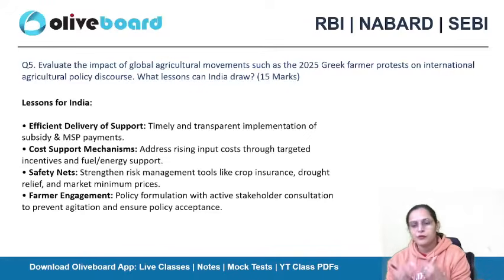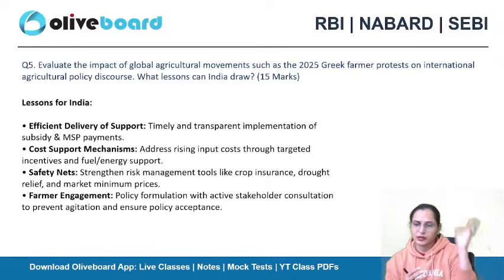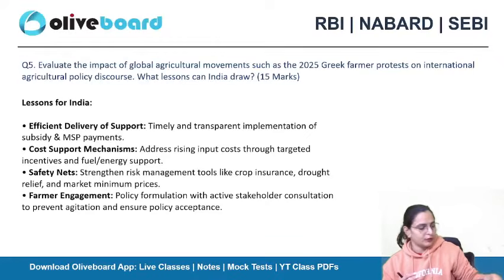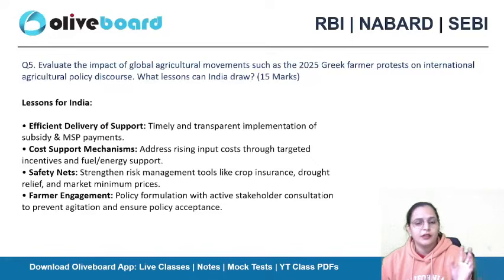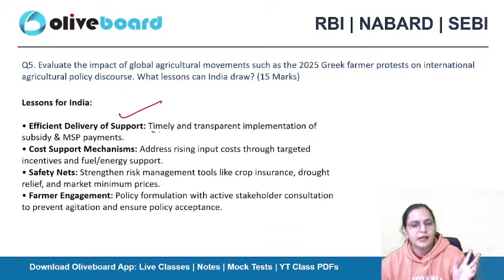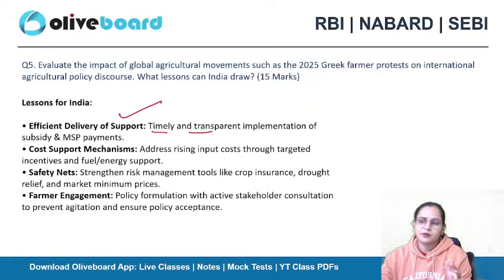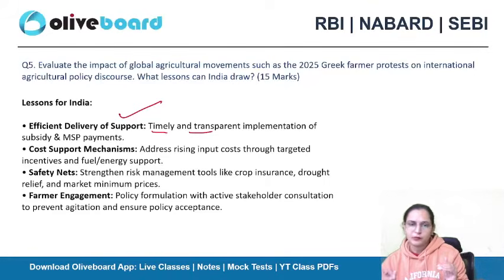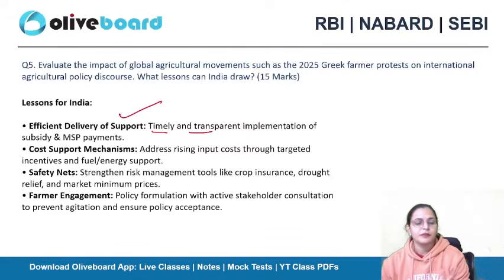Now, if the farmers fall into the trap of the mandi or the middlemen, they will be frustrated once again, and they will come ahead with their issues, like they did 2-3 years back in the farmers' protest. The same thing can happen again. So what are the lessons for India from all these explanations? Efficient delivery of support, like timely and transparent implementation. If all these things work well, our farmers will be calm; otherwise they will also come forward. Cost support mechanisms address rising input costs through targeted incentives and fuel and energy support.